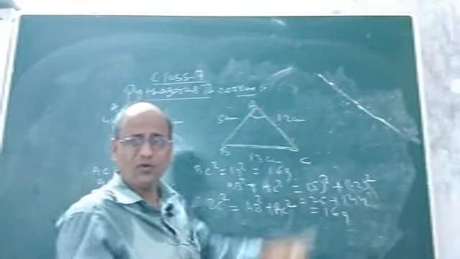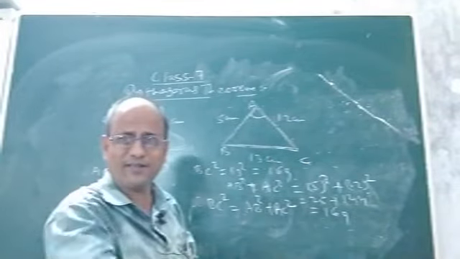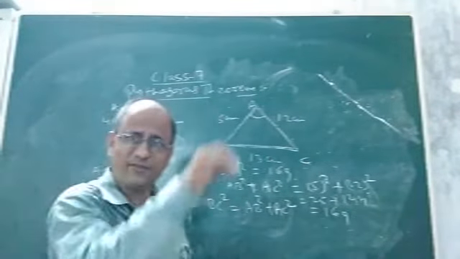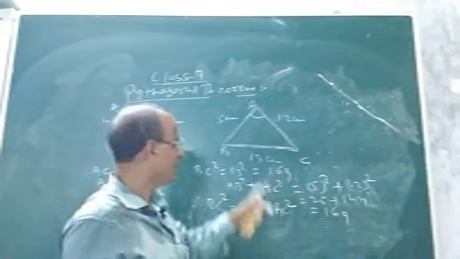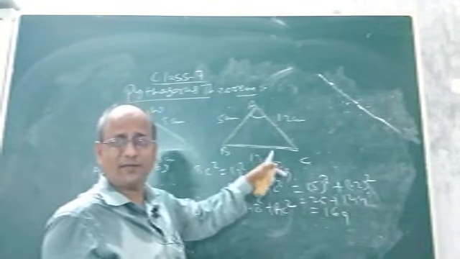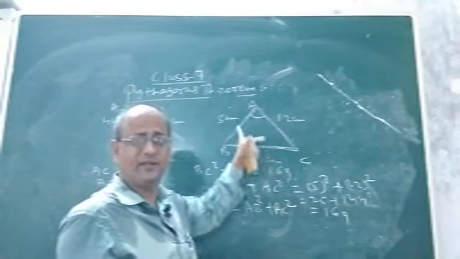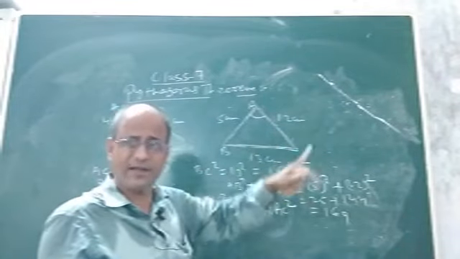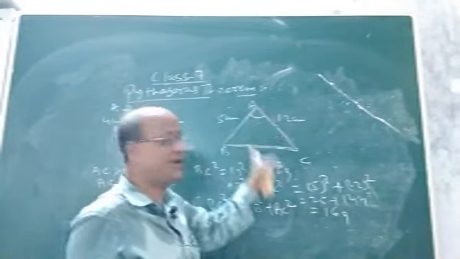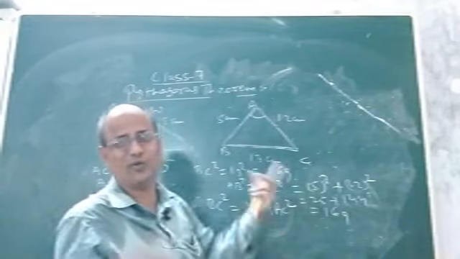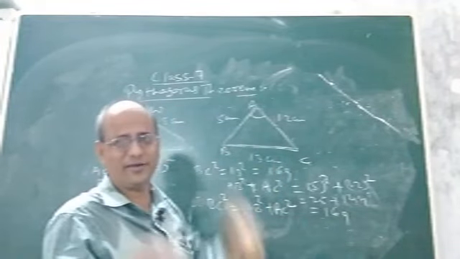So what does the converse of Pythagoras theorem say? The converse says that if the square of the greater or longer side in a triangle is equal to the sum of the squares of the other two sides, then the angle opposite to the longer side will be 90 degrees. That means it will be a right triangle.